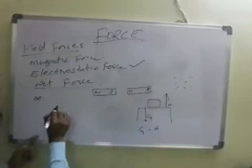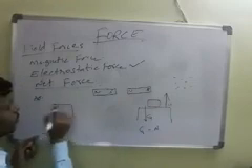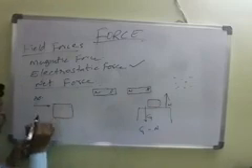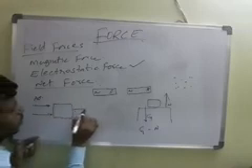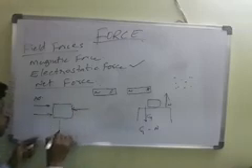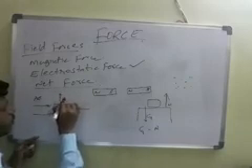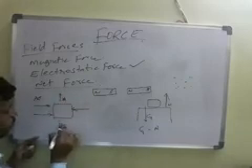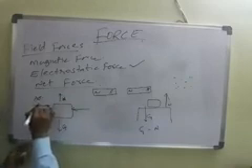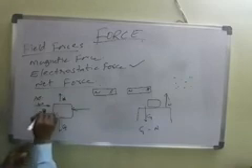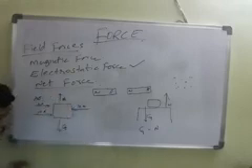Suppose, one more example. An object has this normal force, this gravitational force, and this another force: 6 newtons, 10 newtons, 4 newtons.